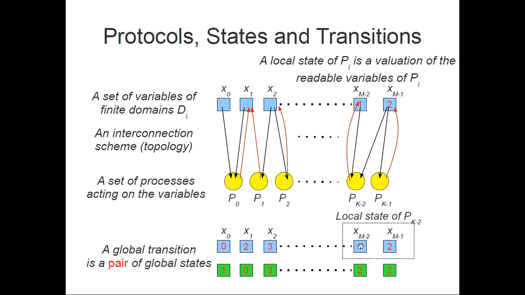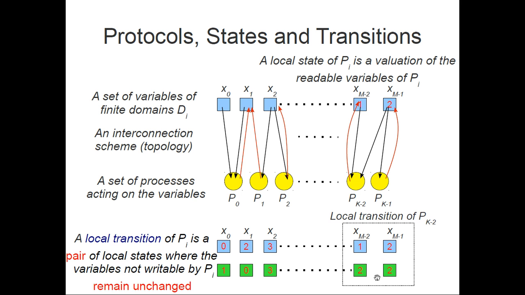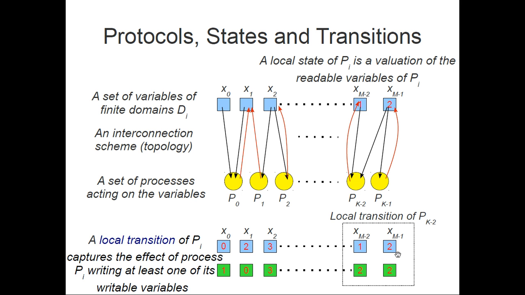So this is a global transition, a pair of global states, and it actually captures the effect of processes writing variables. Maybe one, maybe many processes can cause or exhibit a global transition. A local transition captures the effect of one process modifying its local state, and the process can modify its local state by writing one of the variables that it can write. So a restriction on a local transition is to keep all the variables that are not writable unchanged.